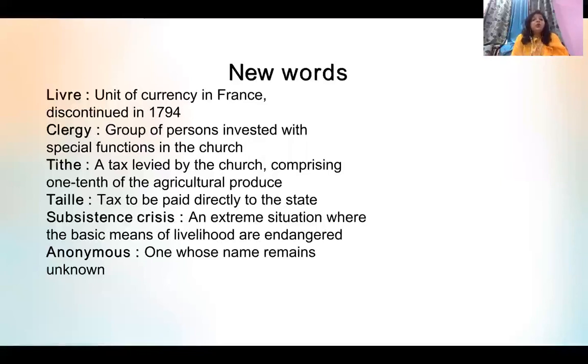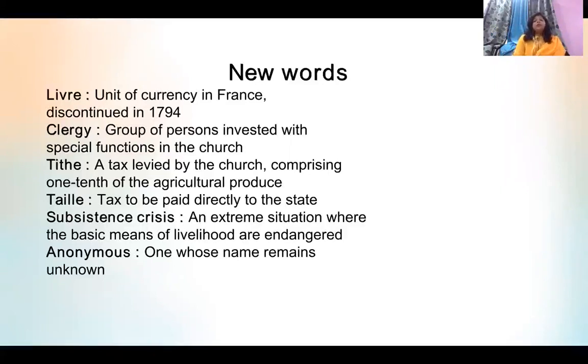You can see two more definitions over here. First is livre. At present, the currency of France is the euro, because all the European countries came together and started using the euro. But in the old regime, again I am using the words old regime, till 1794, the unit of currency in France was livre.